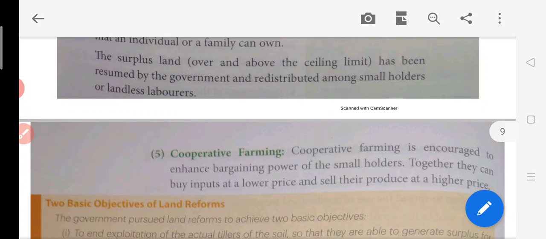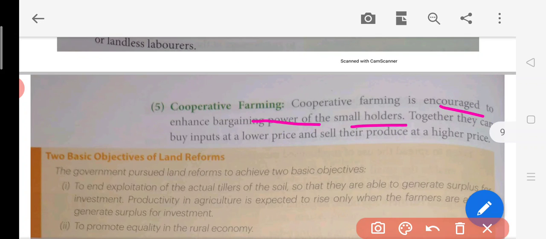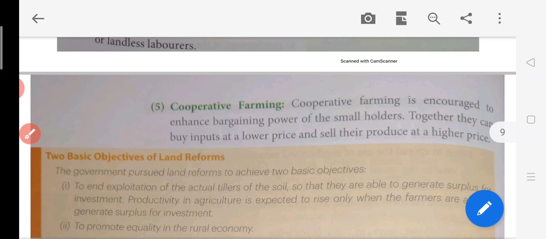Okay. Now after this, the next change made by this wave of land reform was cooperative farming. So what is cooperative farming? Cooperative farming is encouraged to enhance the bargaining power of the smallholders. Together they can buy inputs at a lower price and sell their produce at a higher price. So cooperative farming started here.